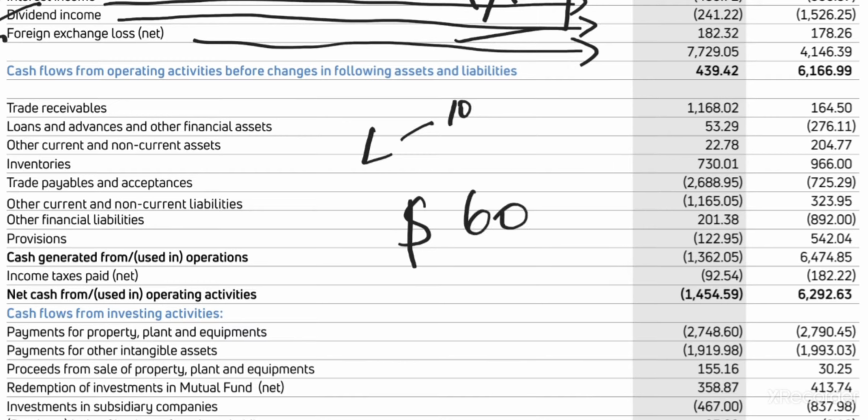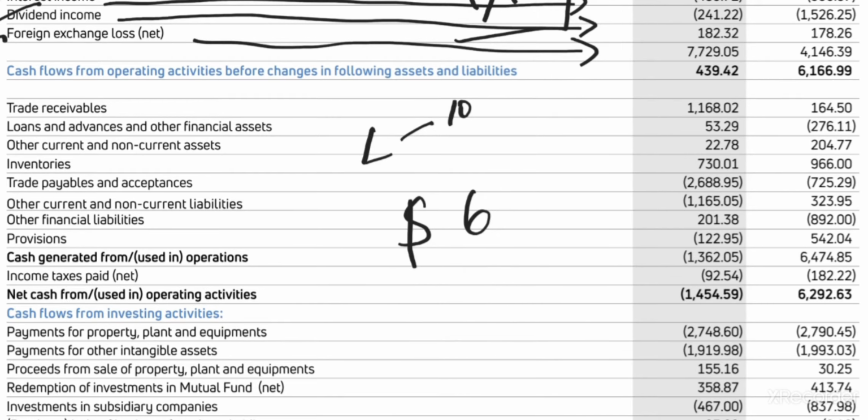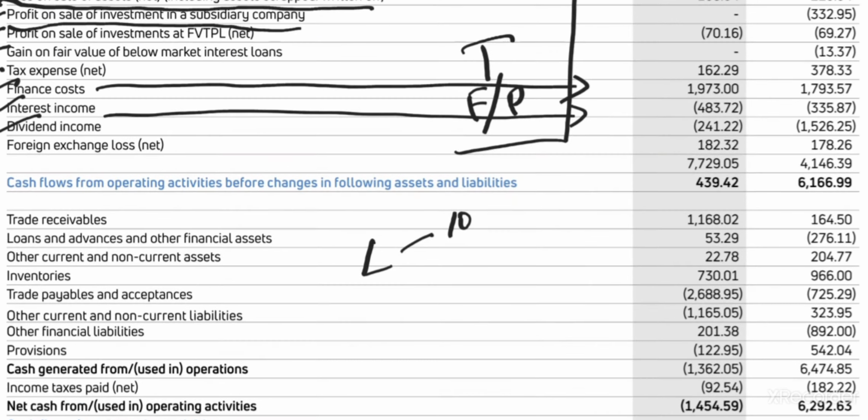Sir, for $60 a car is viable? Not possible, just take an example. And when you are paying, it has become $66. The $6 is a foreign exchange fluctuation loss, and you'll report it. These are very peculiar items. I don't want to explain more because this is simple. Some items are very complicated to explain. So these are the operating activities as of now.